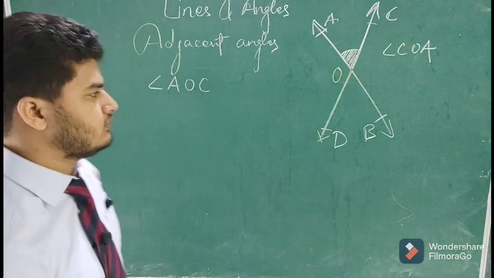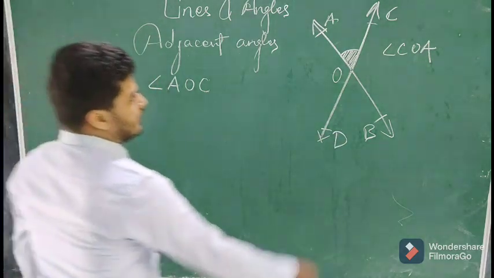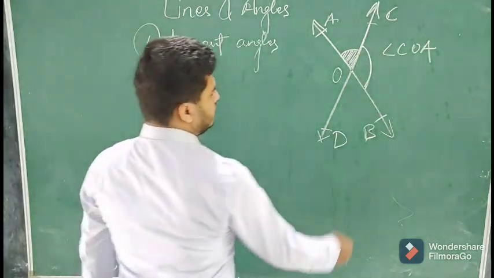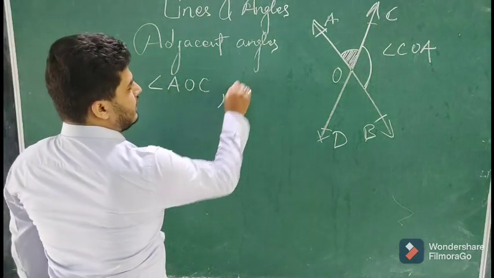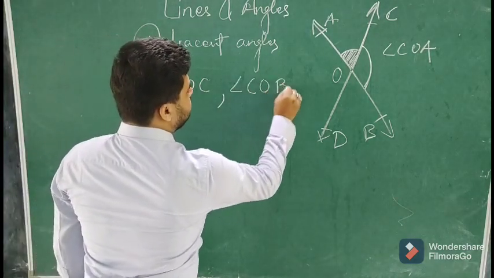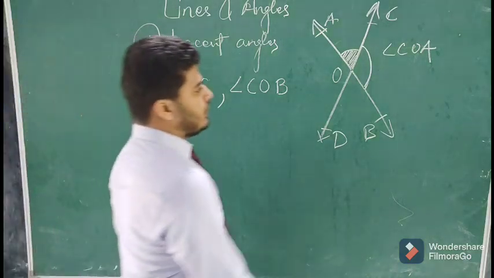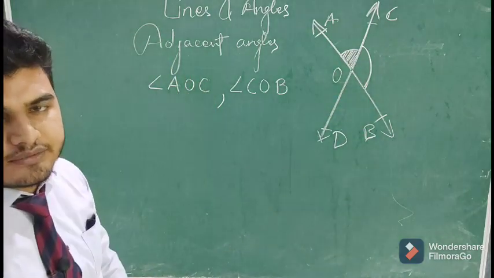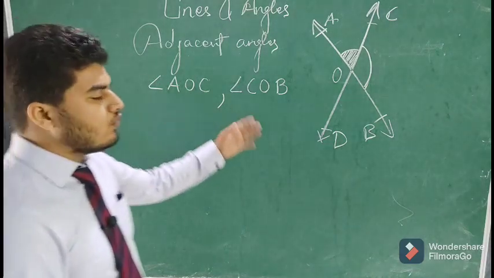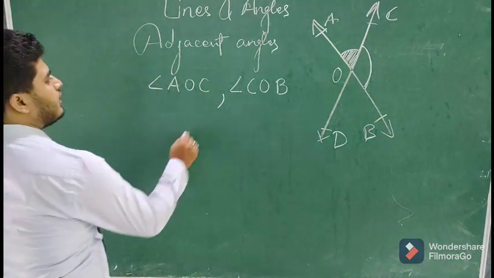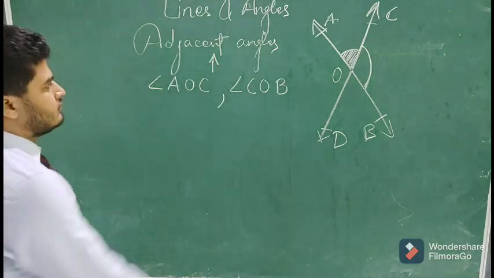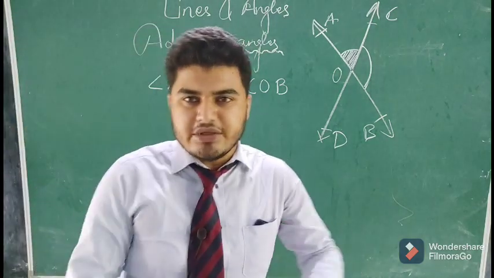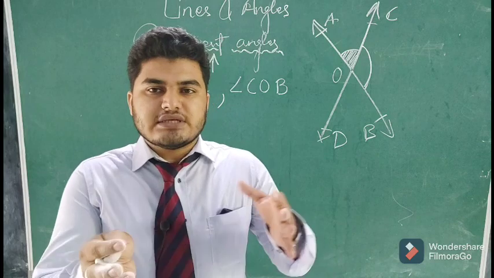So angle AOC and this angle, angle COB. Now these two angles are lying one next to the other, so they are called adjacent angles. Adjacent means side by side.